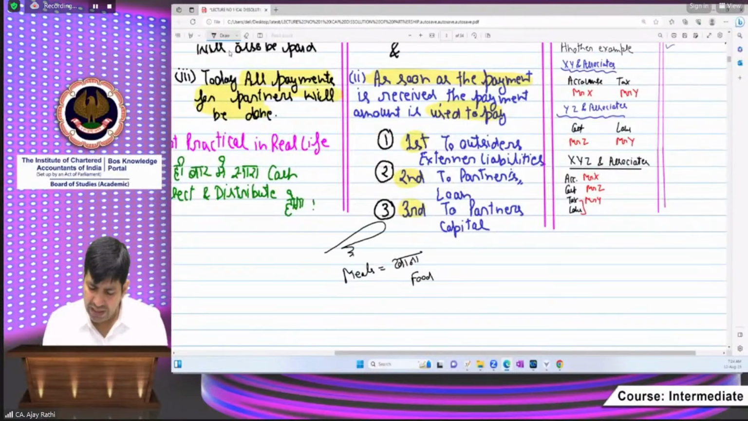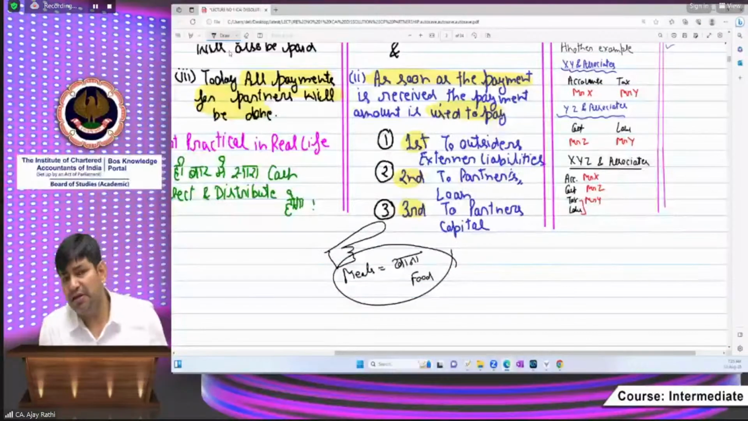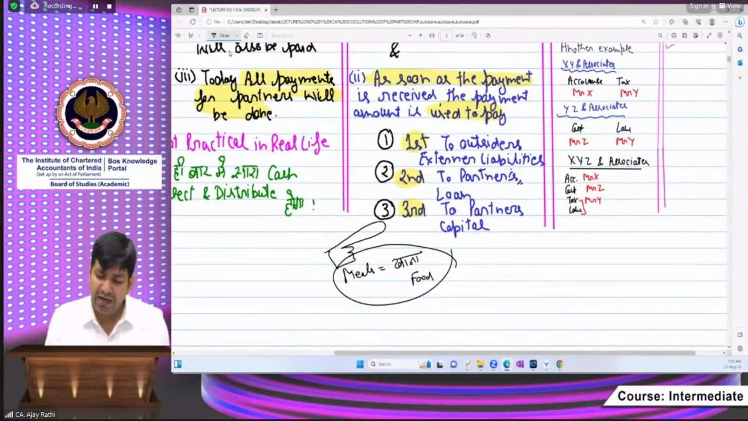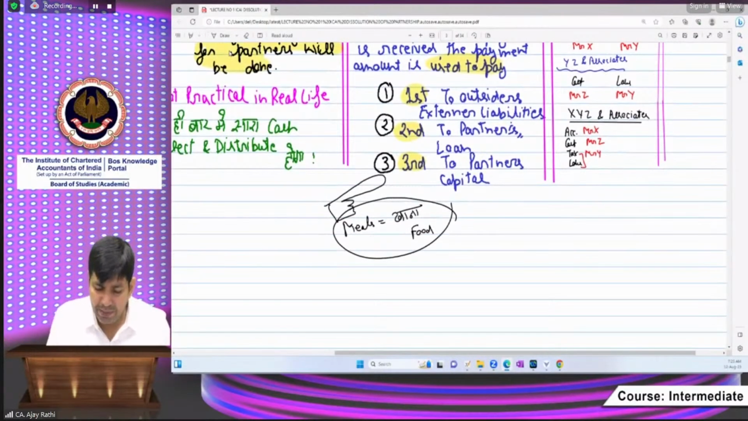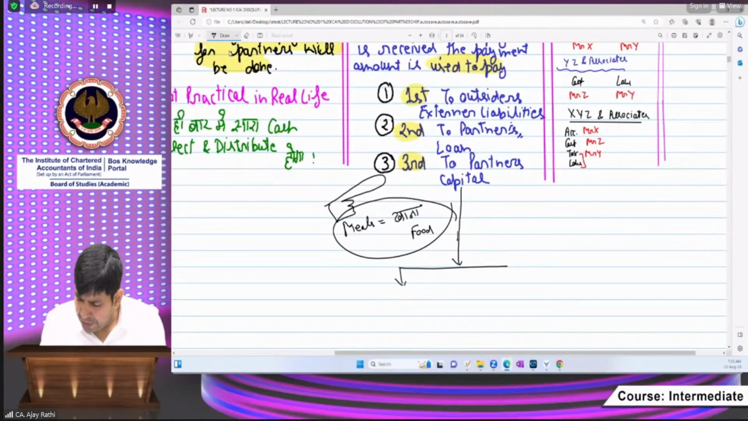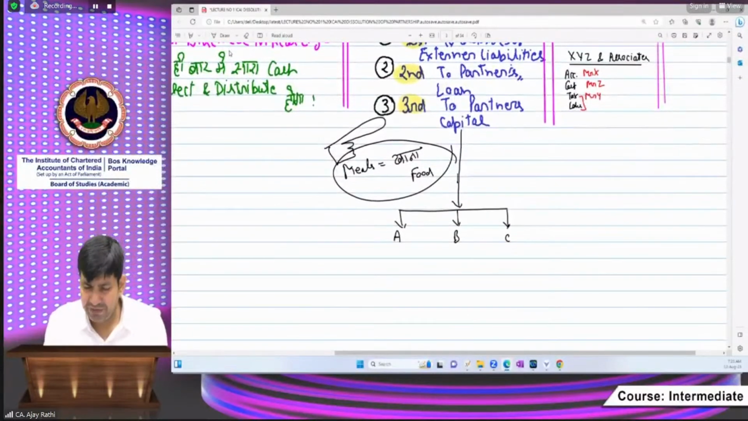After paying external liabilities and also after paying partners' loan, now when the turn comes to the partners' capital, that is the family, the number of family members in queue. How will the partners get their payment? Who will get the payment first? Means, sir, beta, in this case, suppose there are 3 partners, Mr. A, Mr. B, and Mr. C. Pramod, I will answer after discussing this example.